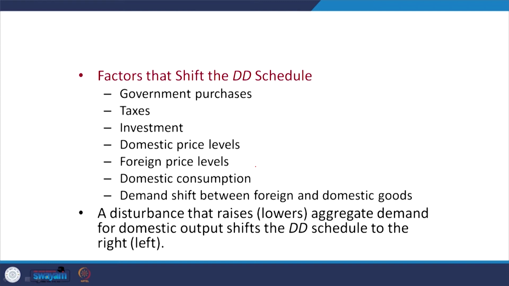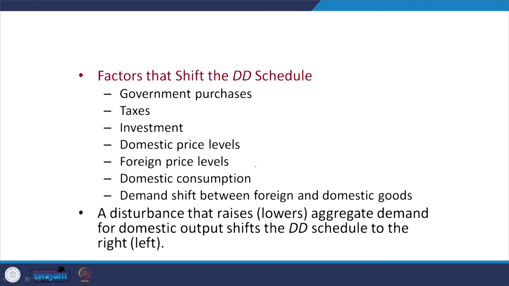So, the factors that shift the demand schedule, which I have just discussed, are depreciation. Now, other factors could be government expenditure or government purchases, while a contraction impact will be there through taxes. There will be investment which impacts the aggregate demand positively.